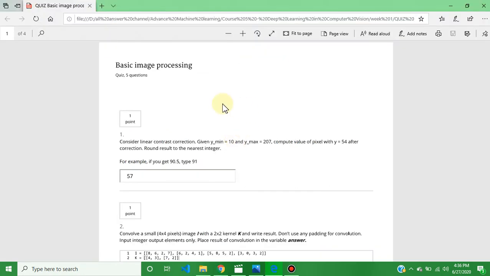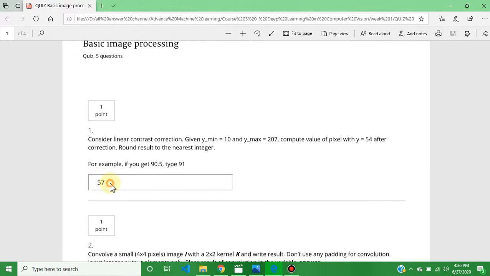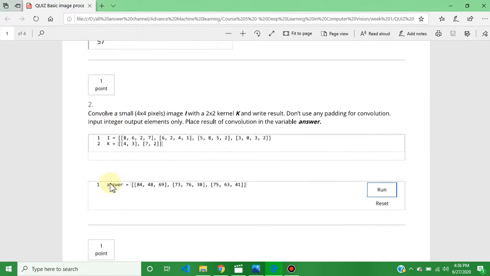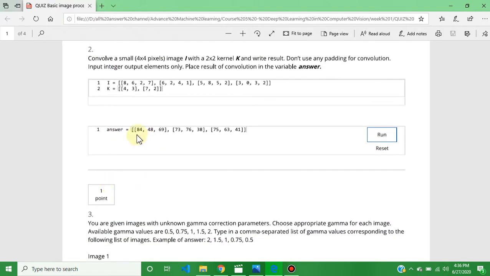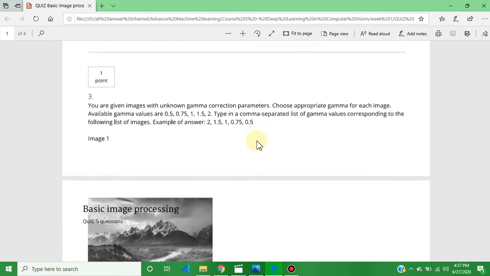Course number 5, week 1 quiz answer is based on basic image processing. The first question answer is 57. The second question answer is [84 48 69 73 76 38 75 63 41].